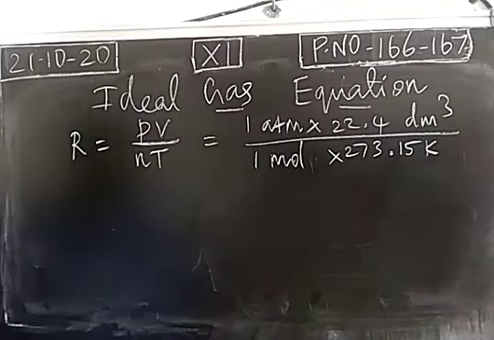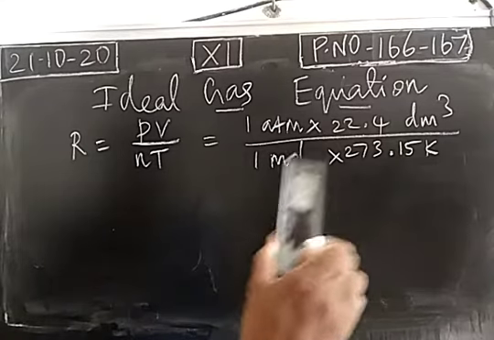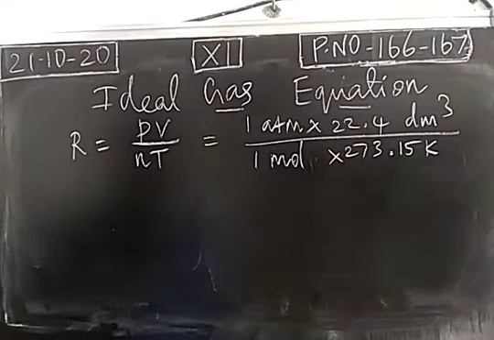All these basic concepts we already studied in the first lesson, basic concepts of chemistry and chemical calculations. What is molar mass, molar volume in different parameters, all these we already studied. So for a gaseous molecule at temperature 273.15 Kelvin and pressure 1 atmospheric pressure, 1 mole is present, so the molar volume will be 22.4 liter or decimeter cube.